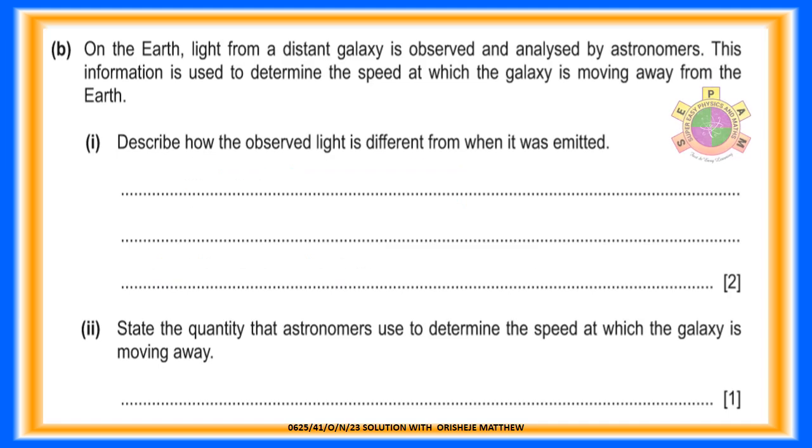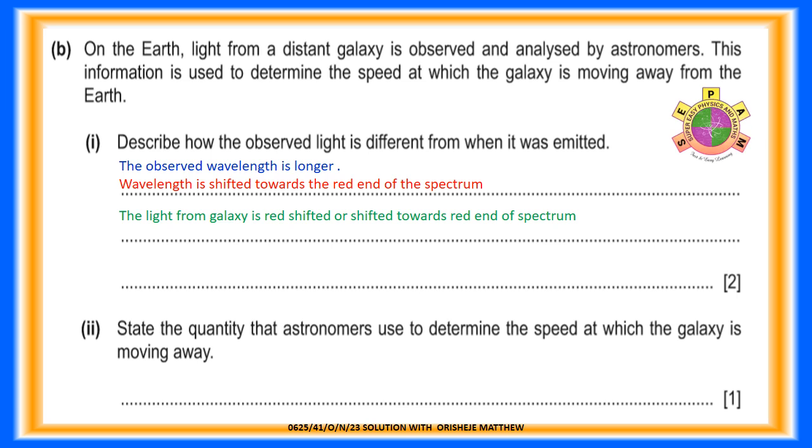Question 10b. On the Earth, light from a distant galaxy is observed and analysed by astronomers. This information is used to determine the speed at which the galaxy is moving away from the Earth. Question 10b.1. Describe how the observed light is different from when it was emitted. For 2 marks. Answer: the observed wavelength is longer. Wavelength is shifted towards the red end of the spectrum. The light from the galaxy is red-shifted.